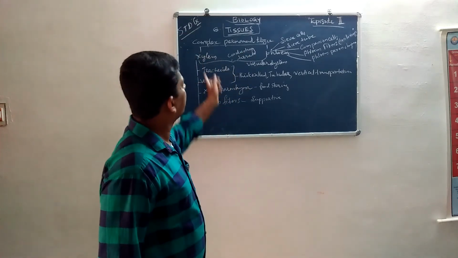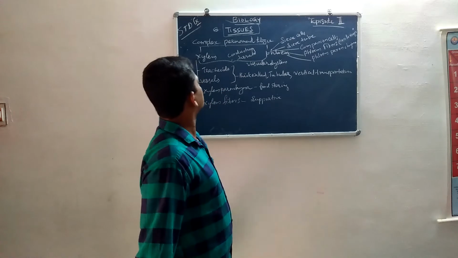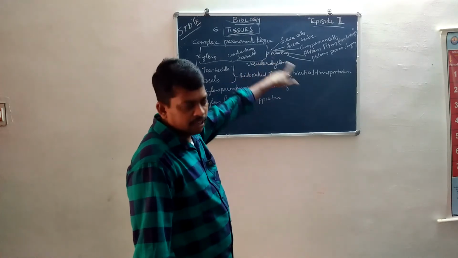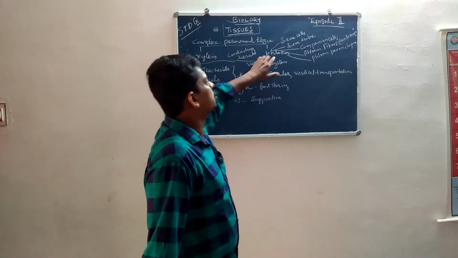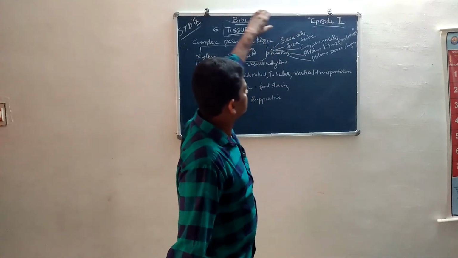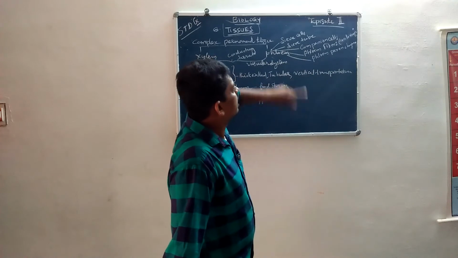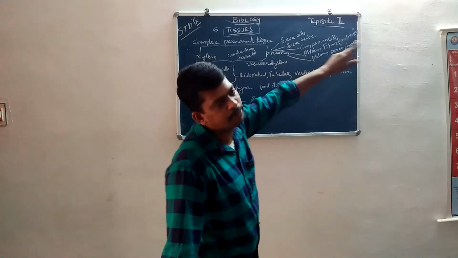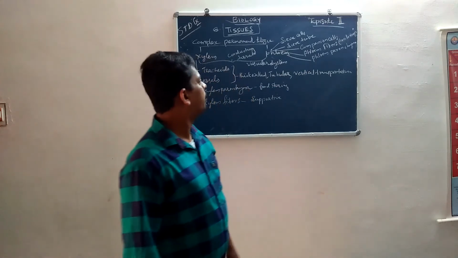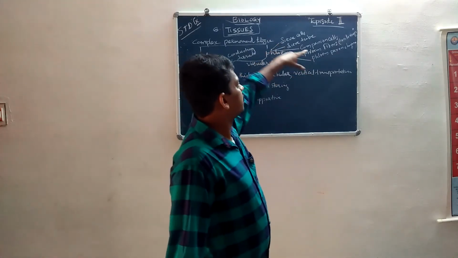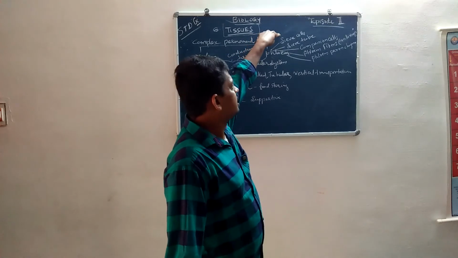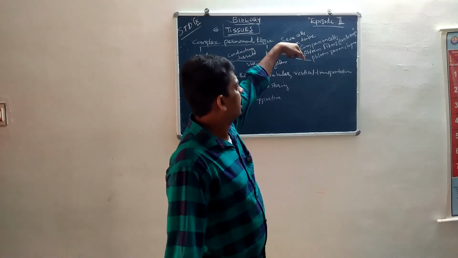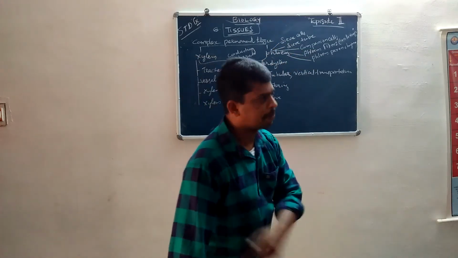Then the next complex permanent tissue is phloem. Phloem has 5 types of components: sieve cells, sieve tubes, companion cells, phloem fibers and phloem parenchyma.